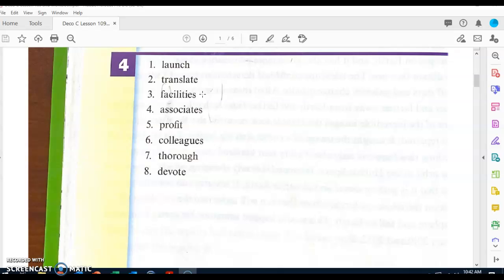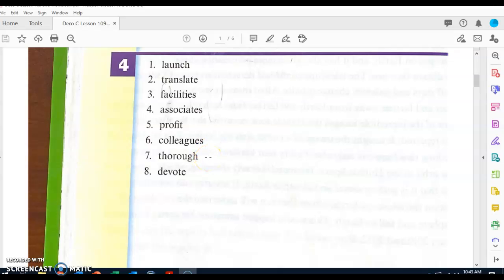Facilities. Facilities are things built to be used for a special purpose. Hospital facilities are places to be used as hospitals. Number 4. What word? Associates. Associates are people who work together. Number 5. What word? Profit. Profit is money left after all expenses have been paid. Number 6. What word? Colleagues. Colleagues are associates. Number 7.